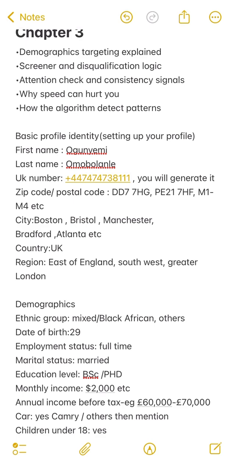Why can speed hurt you when answering survey questions? It is not about how fast you are, how sharp you are. Sometimes you have to calm down, because speed can actually hurt you. It is not speed that we are looking for in surveys. They are looking for people that will pay attention, that will read and understand their terms and conditions. If they say this survey is going to take 15 minutes, you will not finish it in 3 minutes, because that is very, very suspicious.